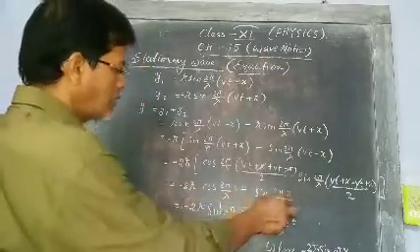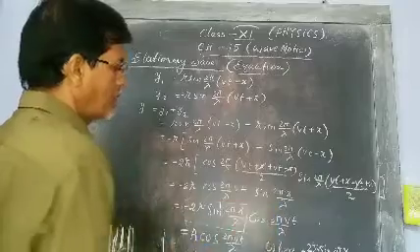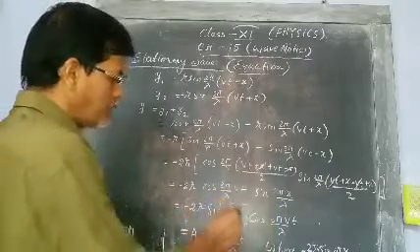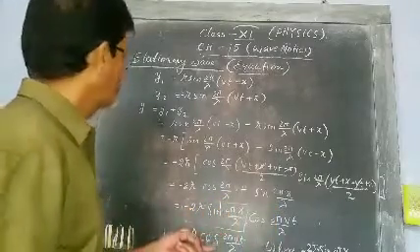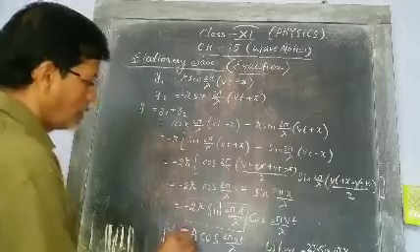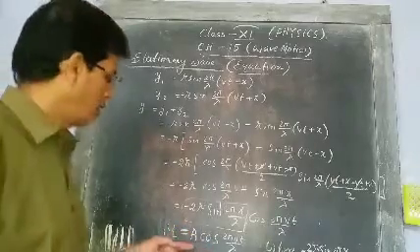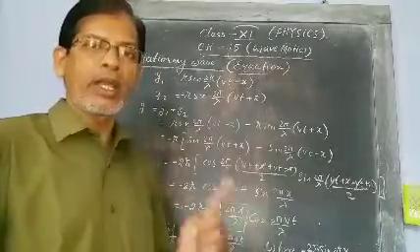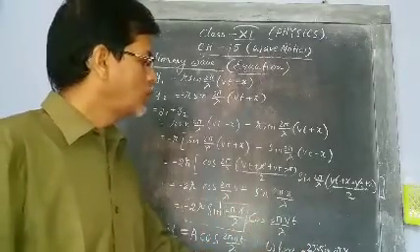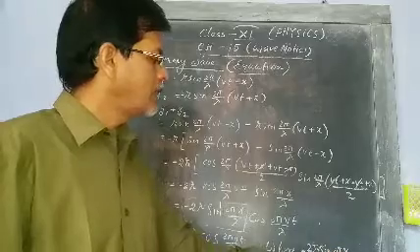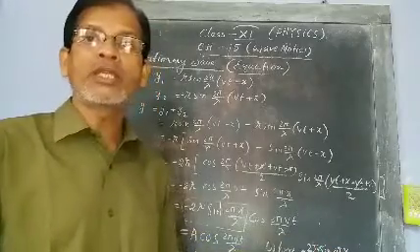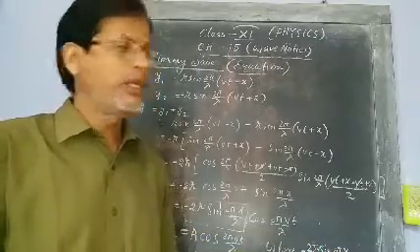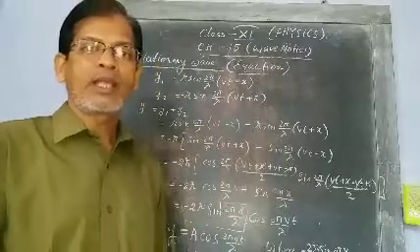Now we have taken this side, and this is taken as amplitude. So this is the equation of stationary wave: y equal to A cos 2 pi vt by lambda, where A equal to minus 2r sin 2 pi x by lambda is the amplitude of the stationary wave. This is the stationary wave.